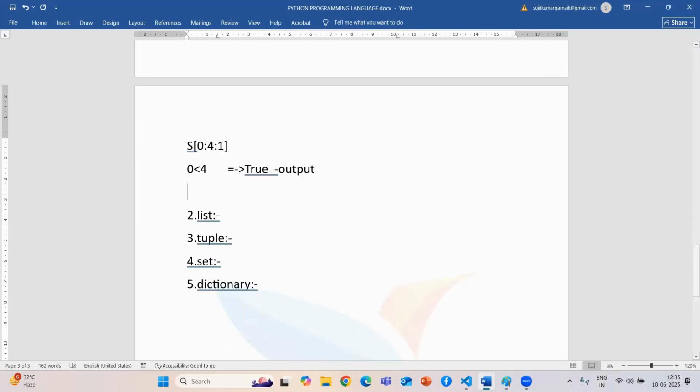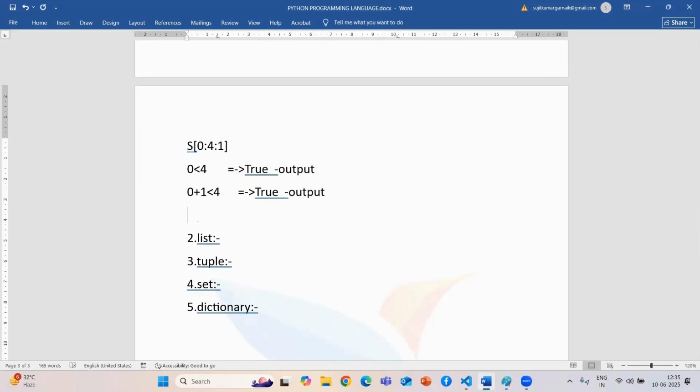Again, our updation will happen. So the starting position becomes 0, now it will start from 1. It needs to check till our 4. If it satisfies, 0 plus 1 is 1, and 1 less than 4 is satisfied, then only it will produce this output.